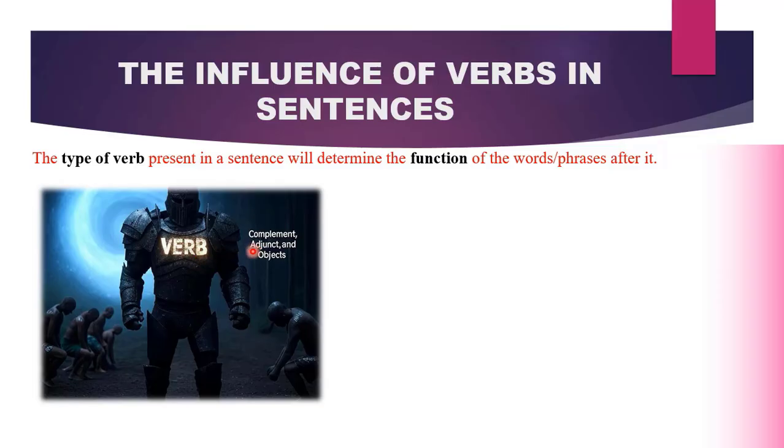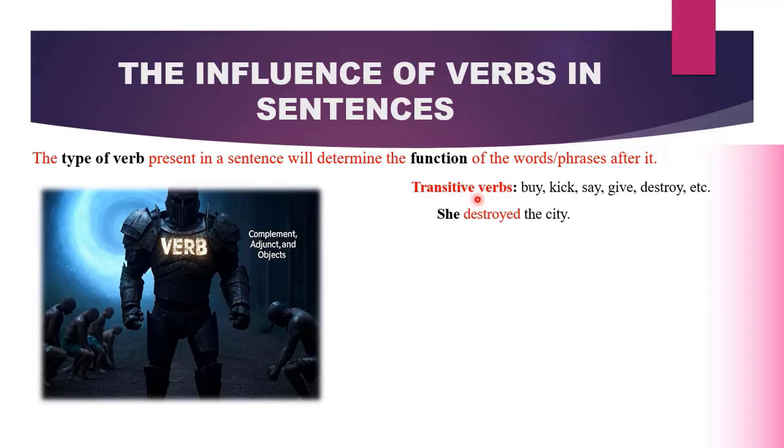Before we can have an adjunct, it will depend on the type of verb and the information that those groups of words give about the verb. Before we can get an object in a sentence, it will depend on the type of verb that we have. Therefore, the verb is the most important element in a sentence.